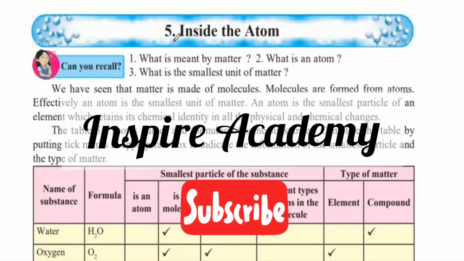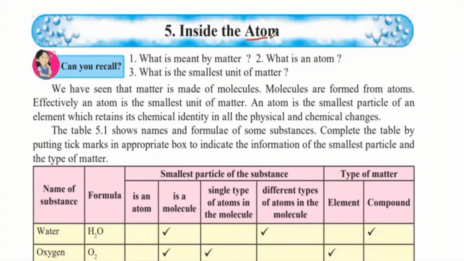Let's begin this chapter inside the atom. So, what is an atom? An atom is the smallest unit of matter that all the things in this universe are made of. Can you recall what is meant by matter? What is an atom? What is the smallest unit of matter? We will study these questions in this chapter.